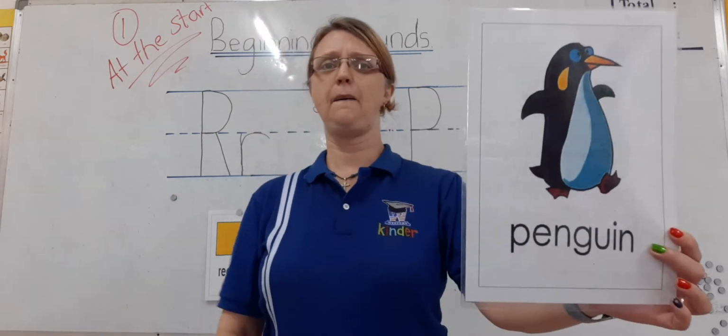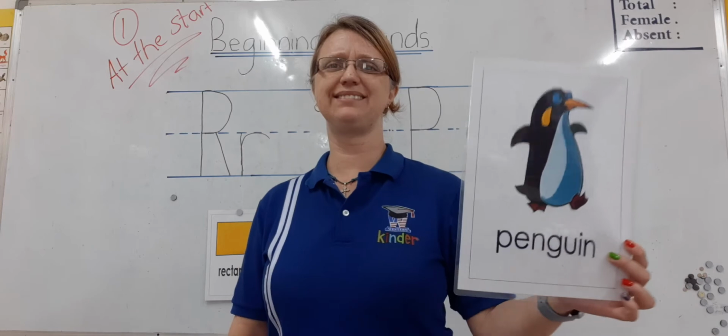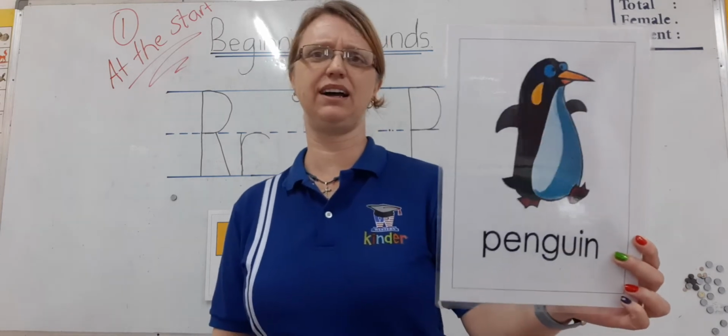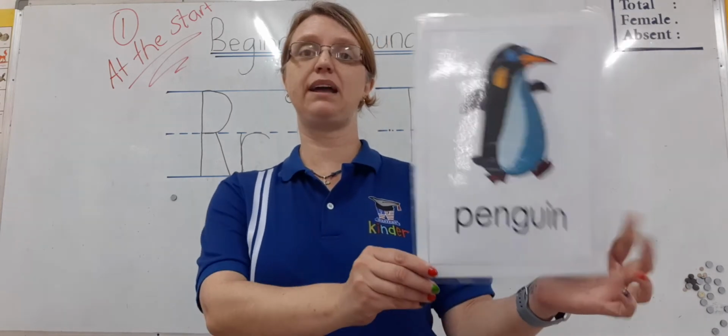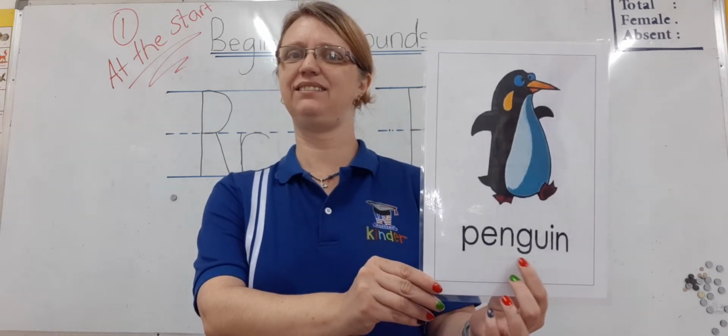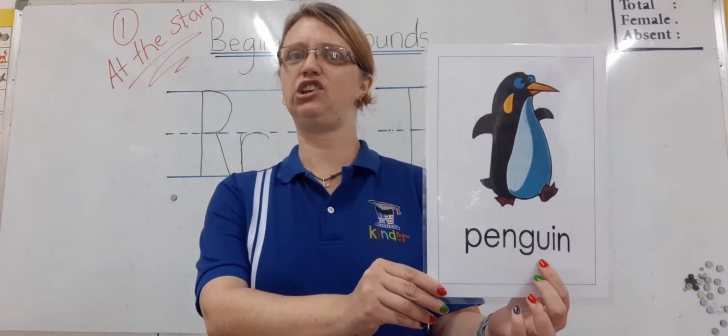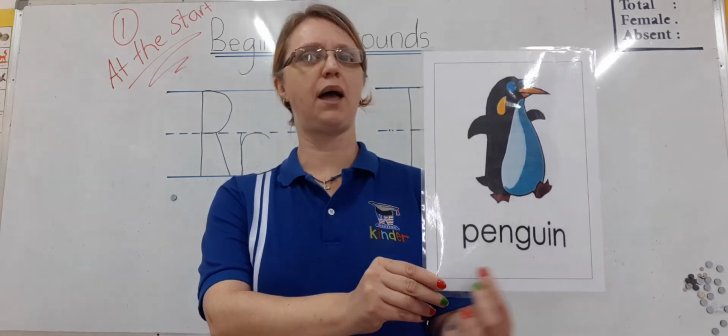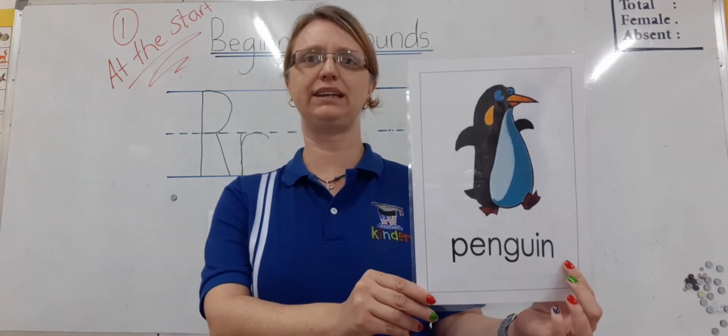What is our next picture? Is that penguin? That's right, a cute little penguin. Let's spell penguin quickly. P-E-N-G-U-I-N. Penguin.